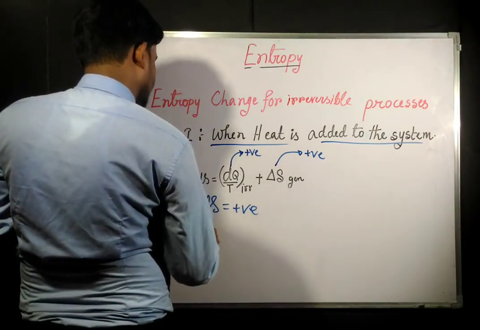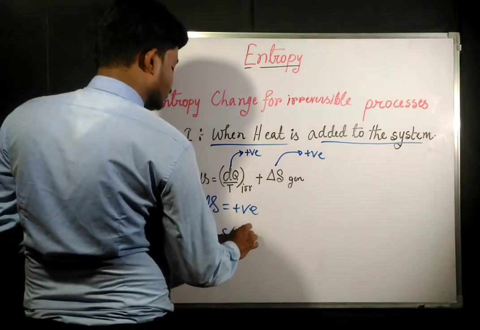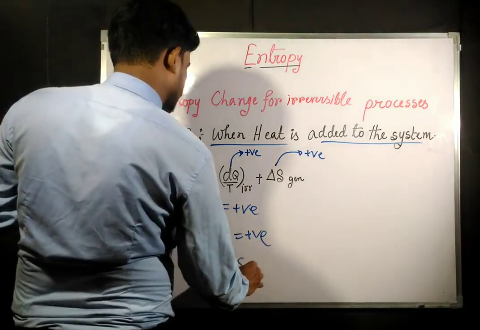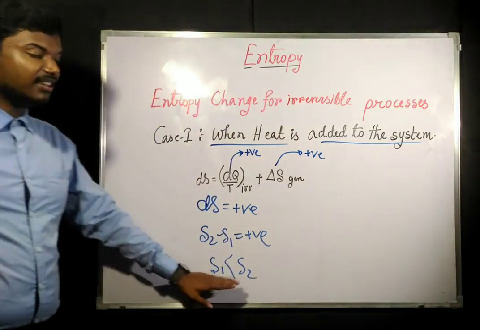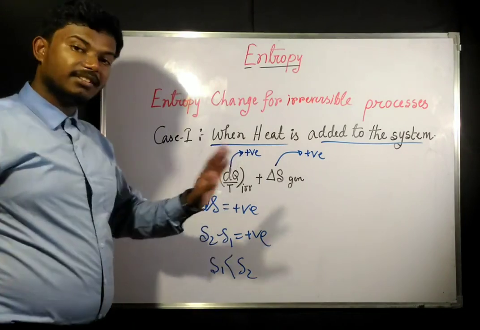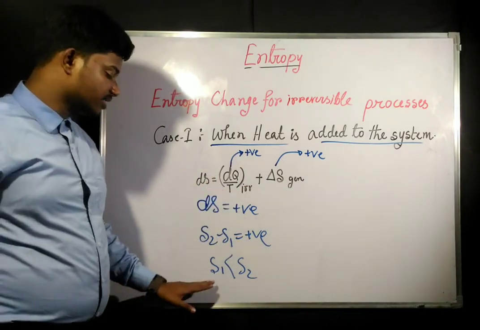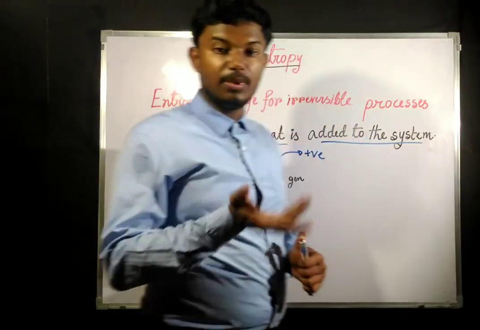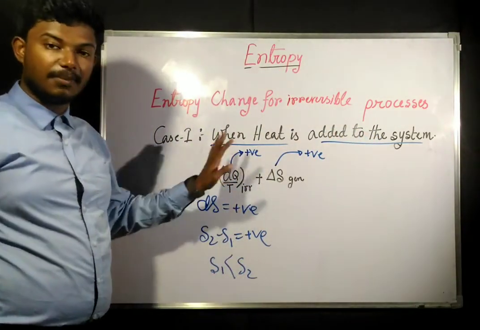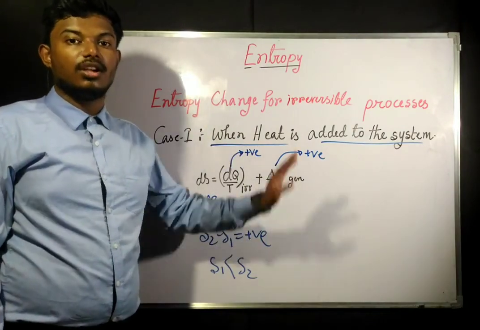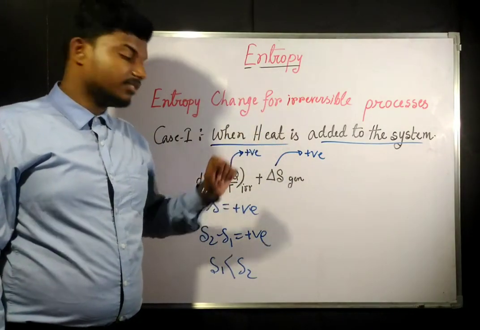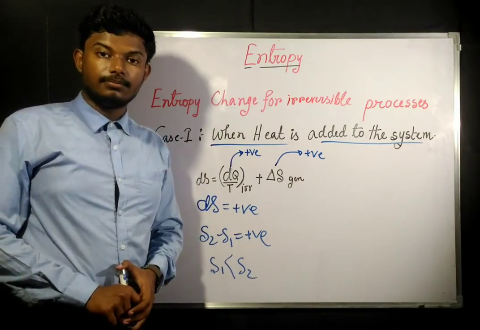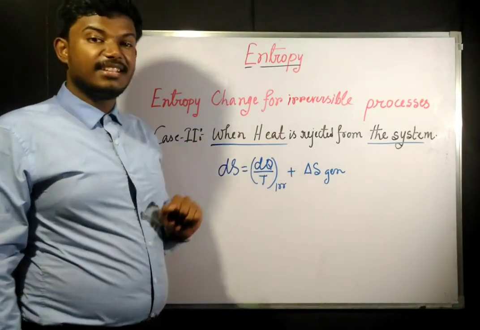Now if ds is positive, that means s2 minus s1 is going to be positive. That means s1 is less than s2. That means in irreversible process also, when heat is added to the system, the entropy is going to increase. Okay, entropy increases when heat is added to the system in case of irreversible process also. In terms of reversible process also, we have seen that when heat is added, entropy is going to increase. Okay, now case 2, when heat is rejected from the system.